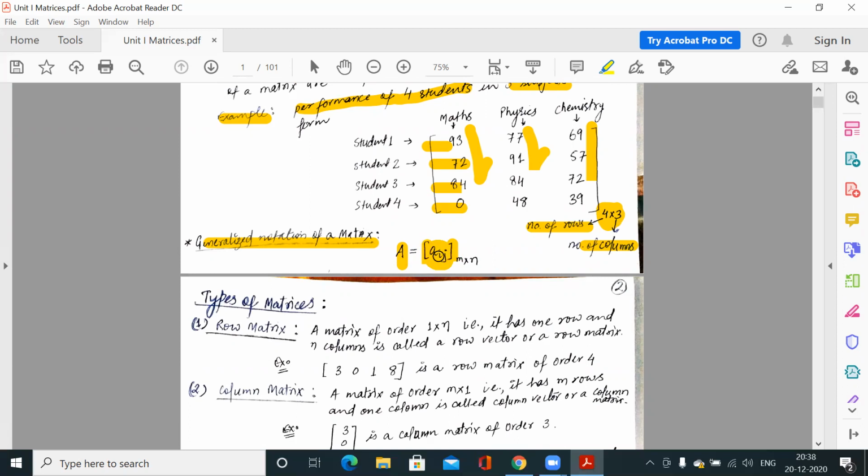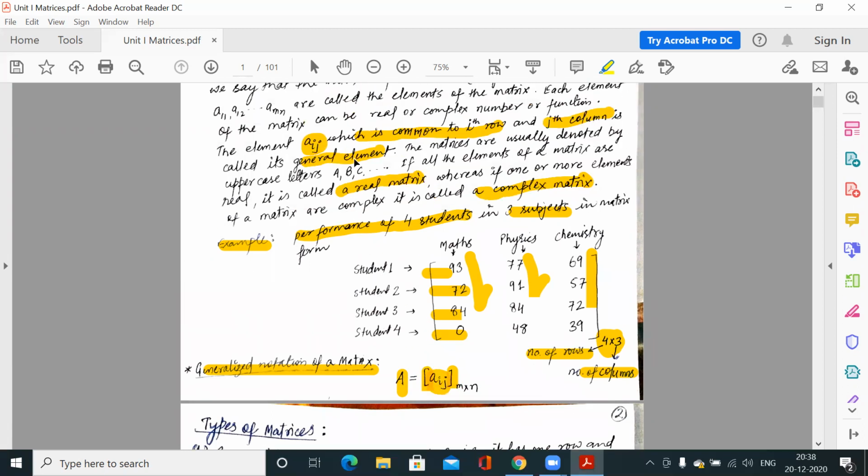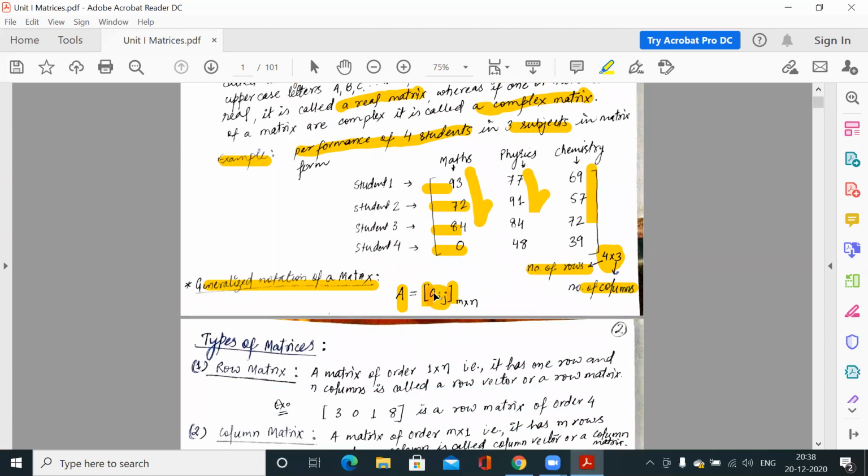Like I already told you, each element can be represented by this a_ij. So this is a generalized element. The first suffix is with respect to the row, and the second suffix is with respect to the column. So we have m rows and n columns. So this is the generalized notation of a matrix.